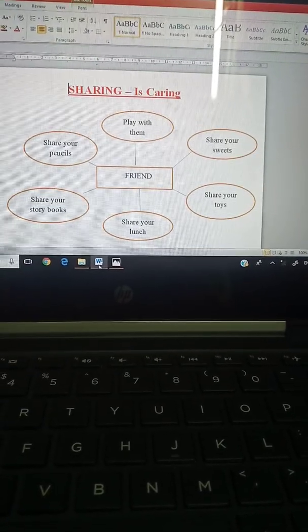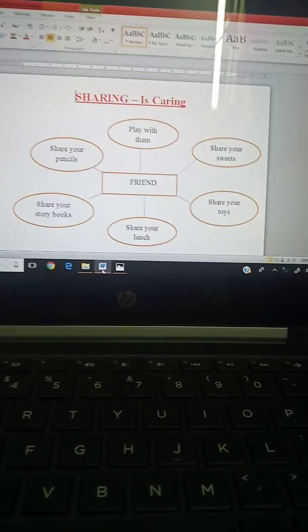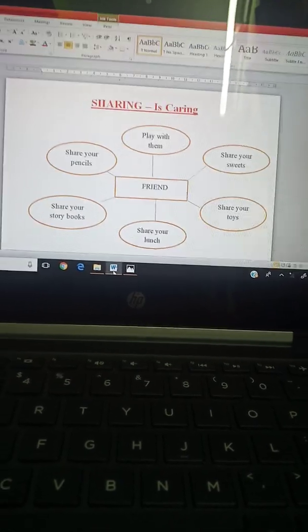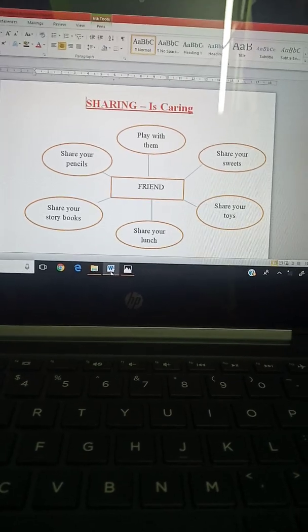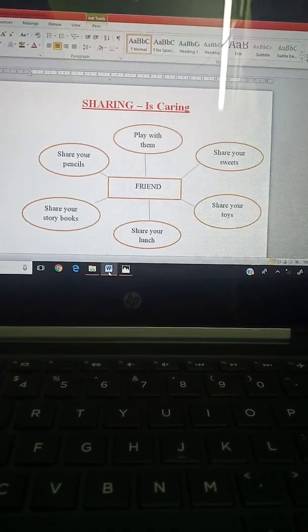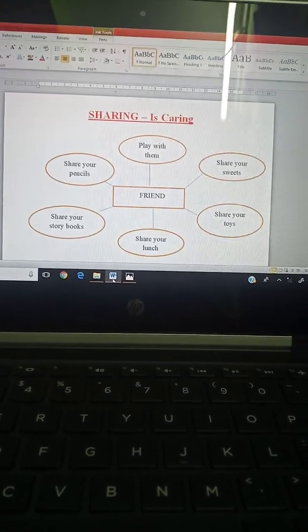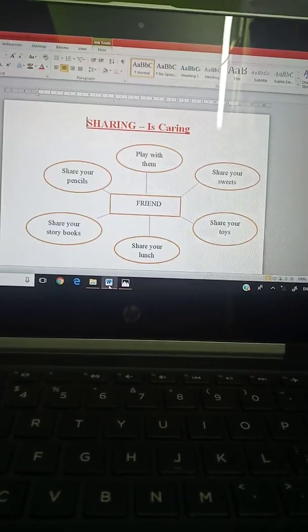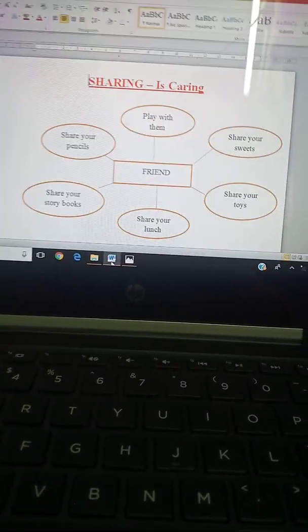These are only some examples. To be a good friend, you have to share your things. If your friend needs anything, you have to give it to them. You have to share your things with your friend. So, to be a good friend, we have to help our friend in any condition. If our friend needs any type of help, we have to help them. Is it clear? In this poem, we will learn about the value of sharing, because sharing is caring.